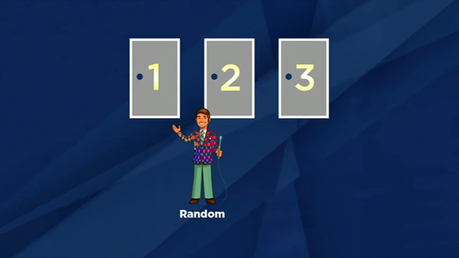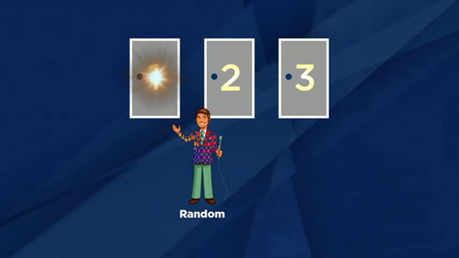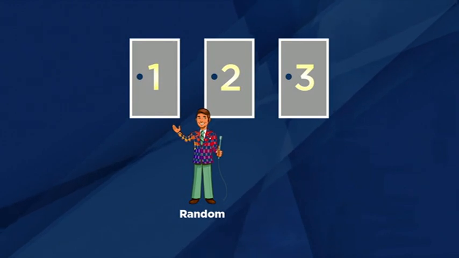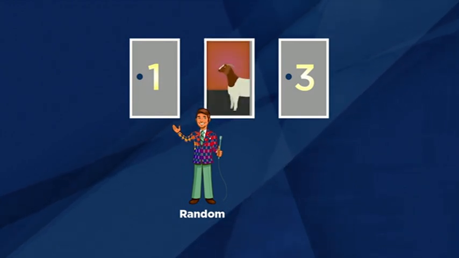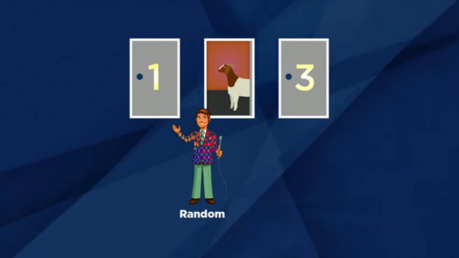So let's say we're playing with Random Monty as the host. You start by choosing door 1, and then Random Monty opens door 2. You see that it conceals a goat. Once again, you're given the option of switching. Should you?